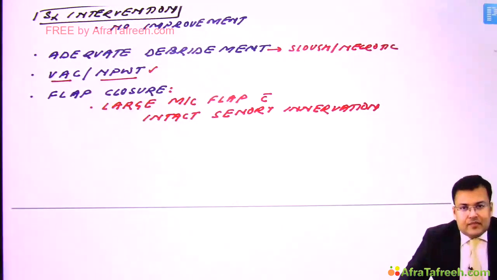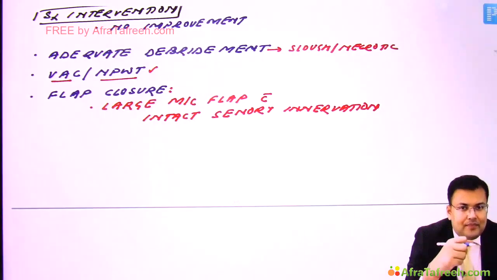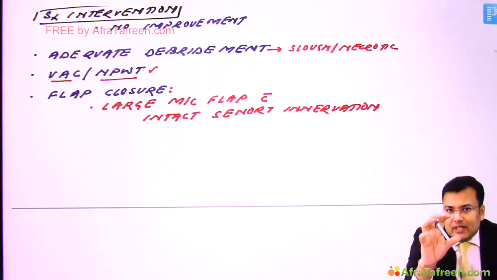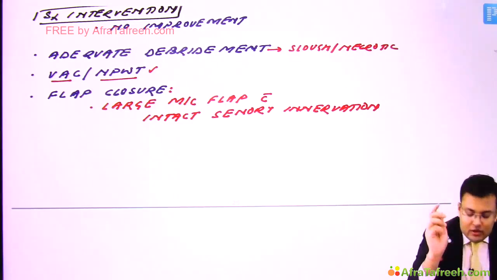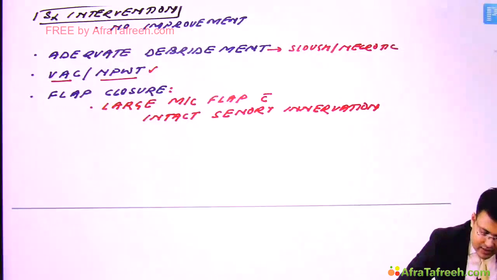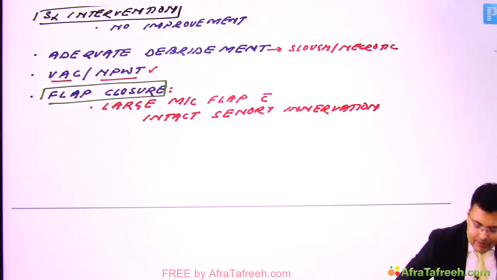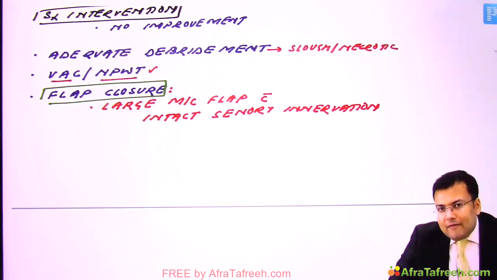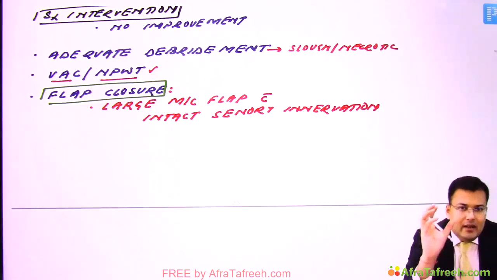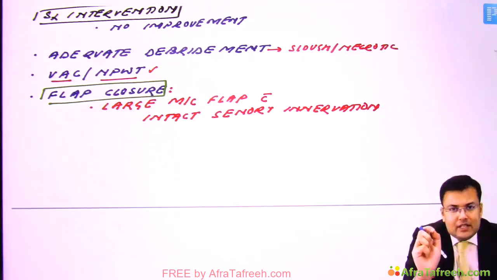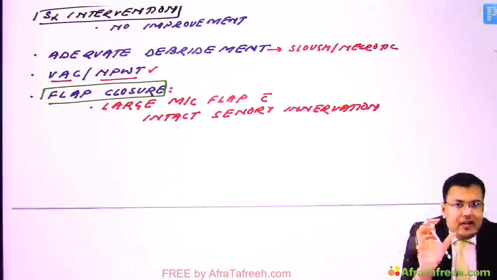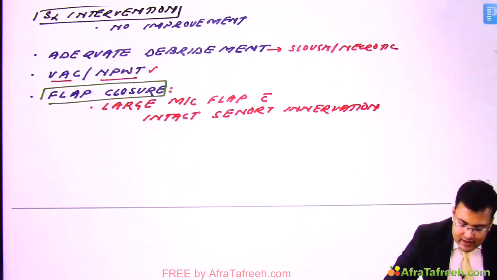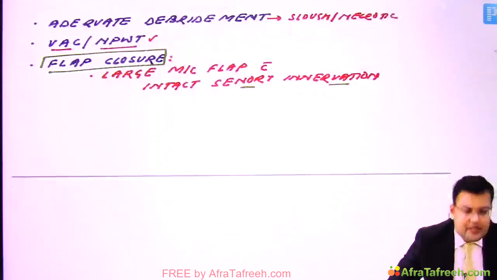In certain cases, suppose there is a defect like in the sacrum or at bony prominences. In those cases, after adequate debridement, when there is granulation tissue, we have to cover that particular defect. So how are we going to cover that defect? We are going to cover that defect with flap closure. What kind of flap is required here? Here we need a large myocutaneous flap. Myo means which contains muscle, cutaneous means skin. So we need a large myocutaneous flap with intact sensory innervation.